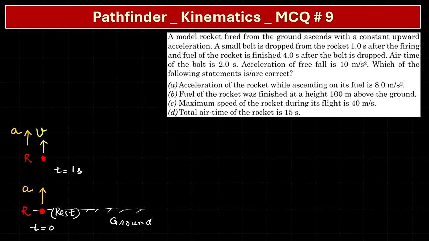At this moment, a bolt is dropped. Before that, the rocket has say ascended a distance h by this time, t is equal to 1 second. Now a bolt is dropped. Because it is just dropped, the bolt would acquire the velocity of the rocket at that moment. So at t is equal to 1 second, the bolt is dropped. It will have the same velocity as the rocket was having at this moment, and now it is moving under gravity. So the acceleration of the bolt would be g, downward.